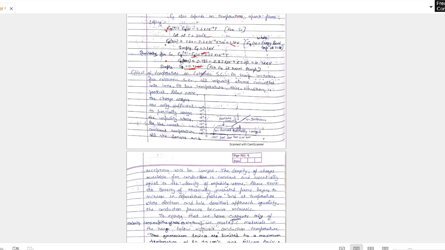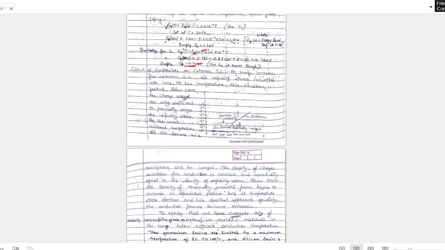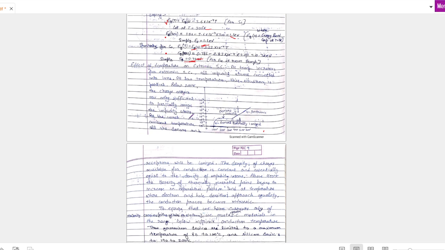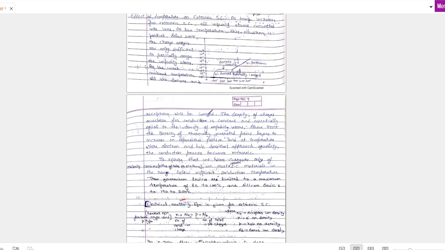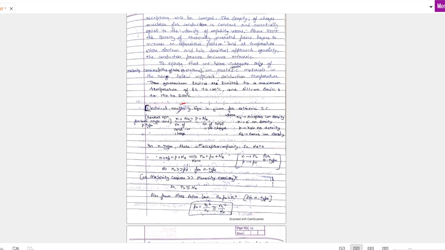Below 0 to 100 degrees Kelvin, the thermal energy is only sufficient to partially ionize the impurity atoms. At the usual ambient temperature, all the donors and acceptors will be ionized. The charge density will always remain the same; at either temperature, the density will remain the same. Okay. The electrical neutrality equation is given for an extrinsic semiconductor. Neutral means I am telling about density being the same.